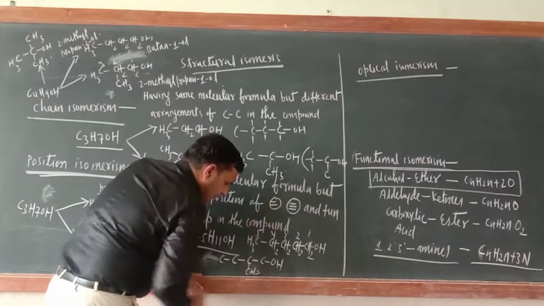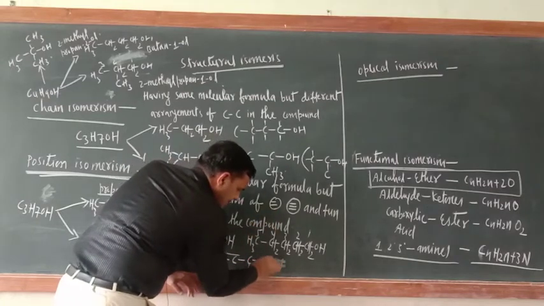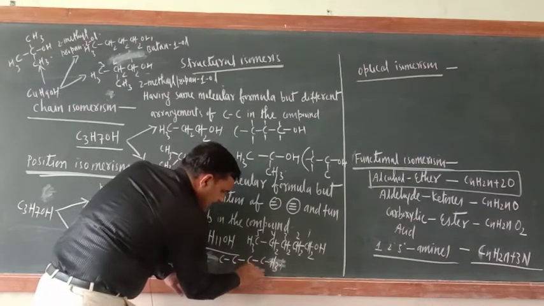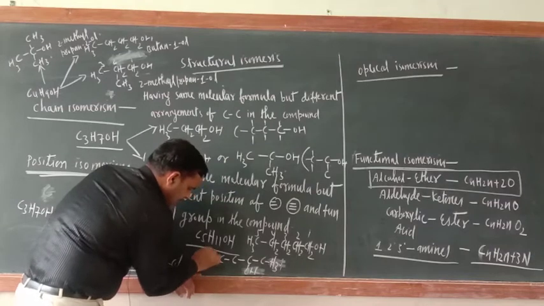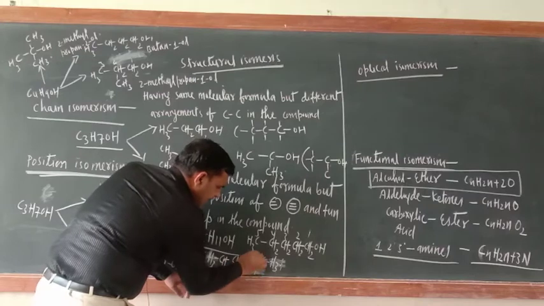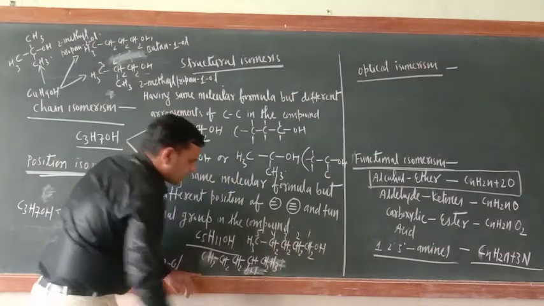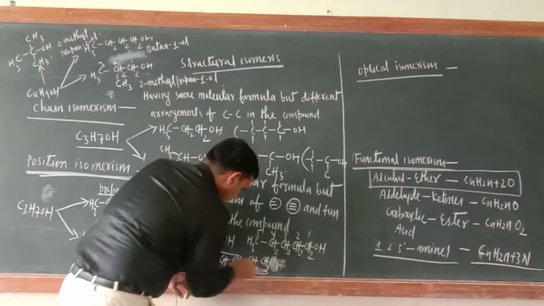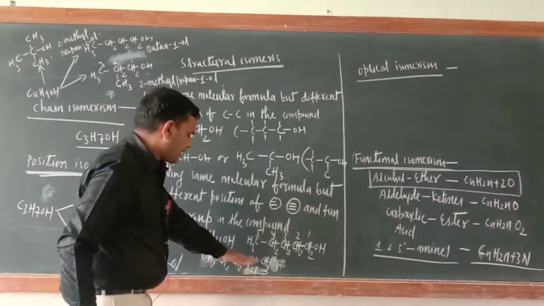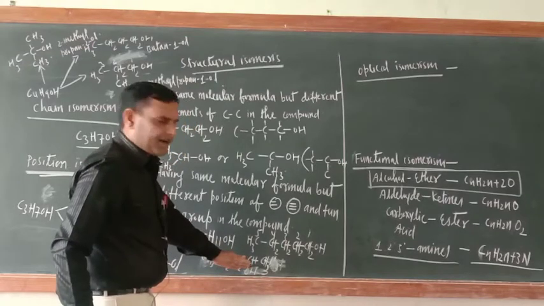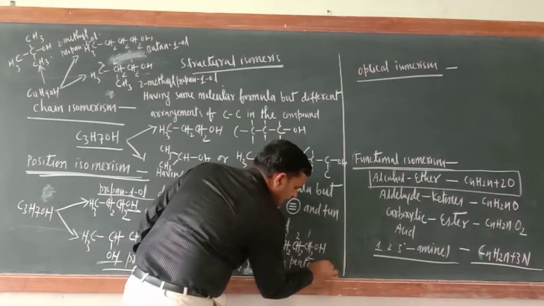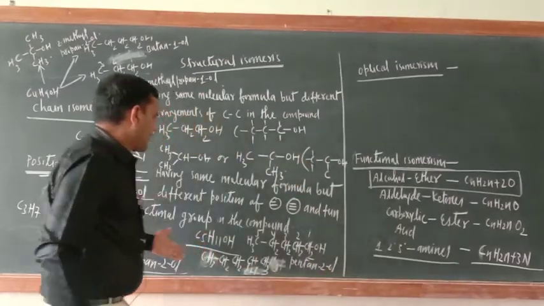And now try to understand, write this one CH3. Okay, and now OH here. And here also CH3, CH2, CH3. So 1 2 3 4 5 carbon atoms, but the position of OH is different. What is the name of this? It is pentane-2-ol. What is this one? Pentane-2-ol. Like that, other compounds can also be made.